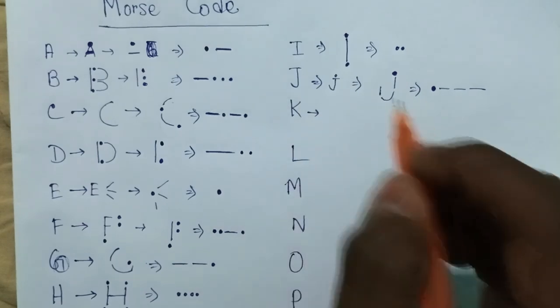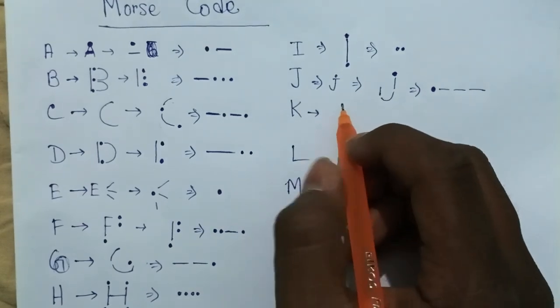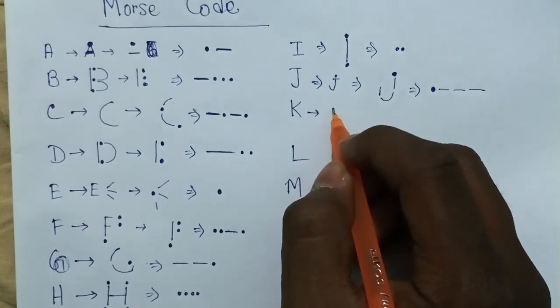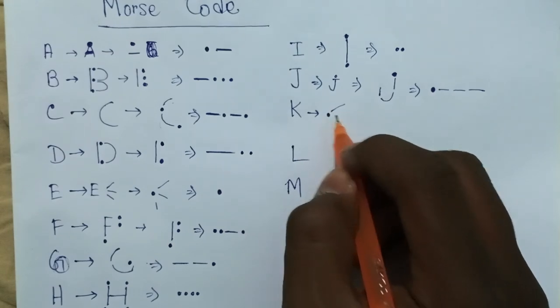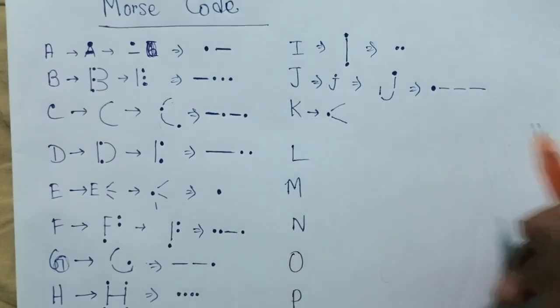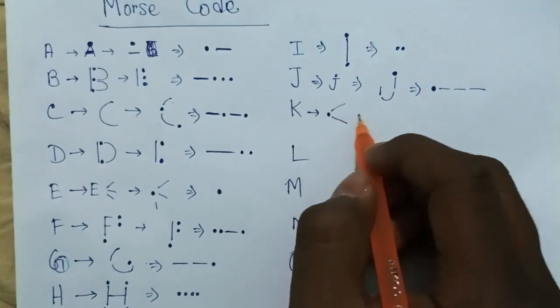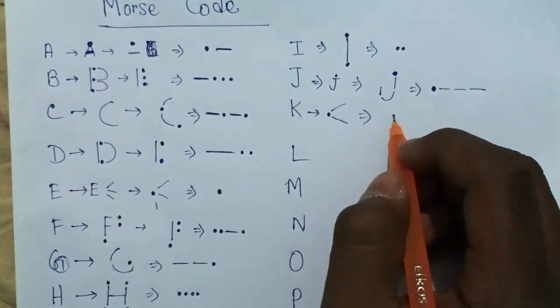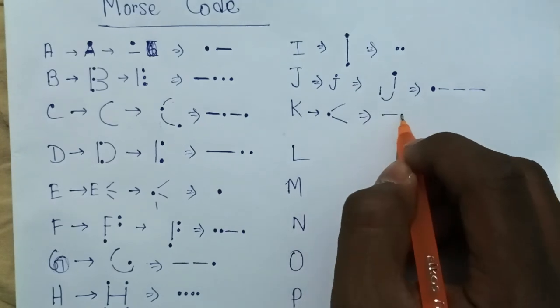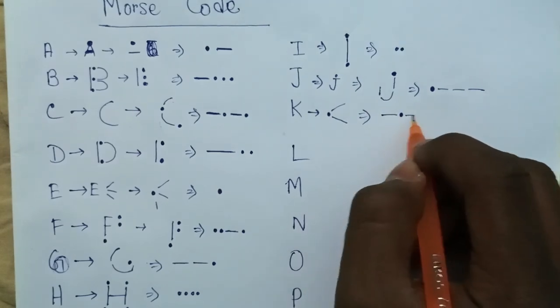Next we come to K. K is, see, K is like this: line, dot, line. I mean, this is K, right? So you have to write this. In Morse code it is written line dot line.